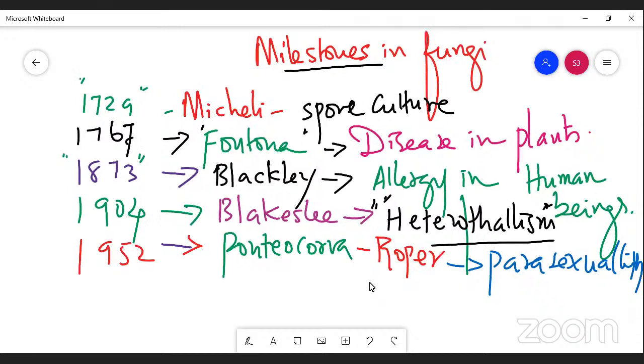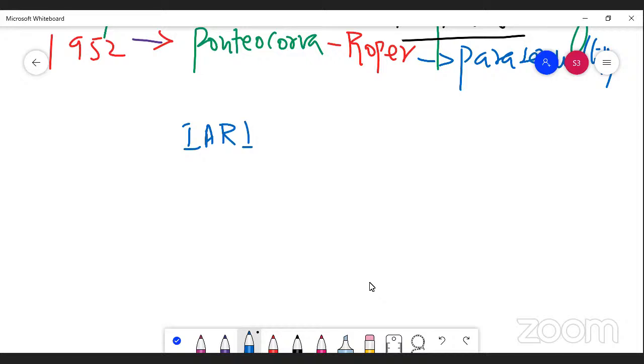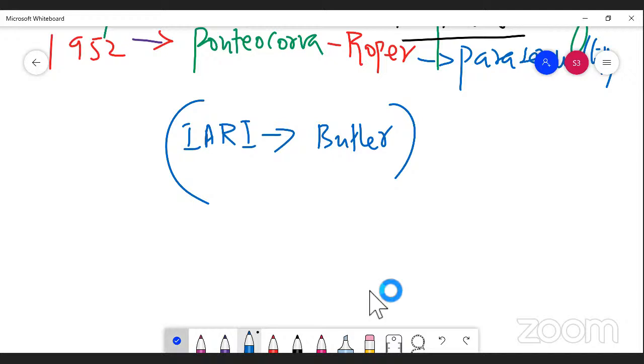It was started in Pusa, in Bihar, but recently it was shifted from Bihar to New Delhi, right? It is called IARI, the Indian Agricultural Research Institute, and it was established by Butler. He is the father of mycology in India, right?